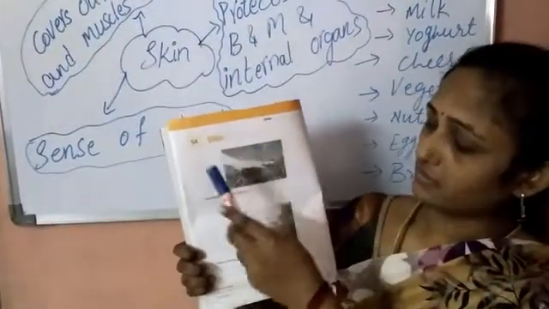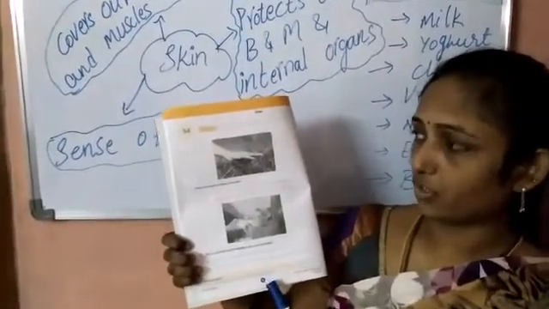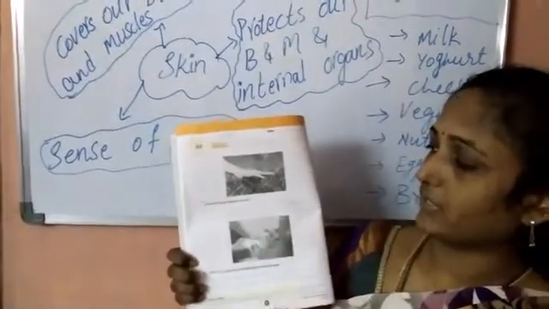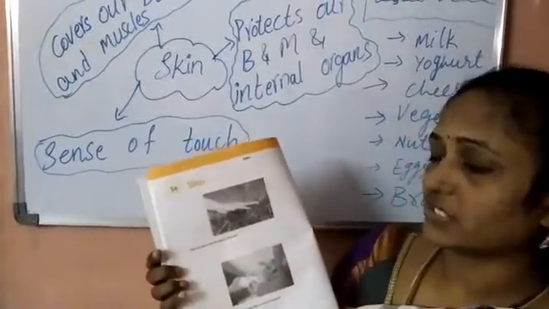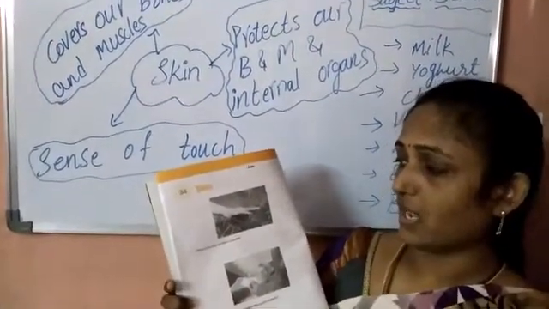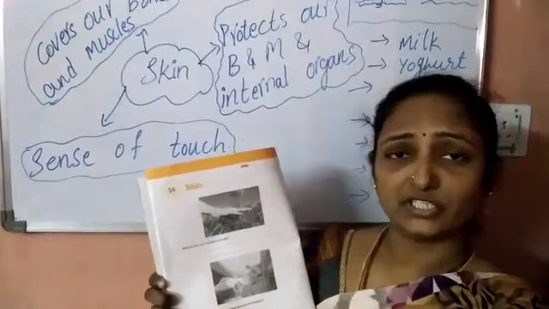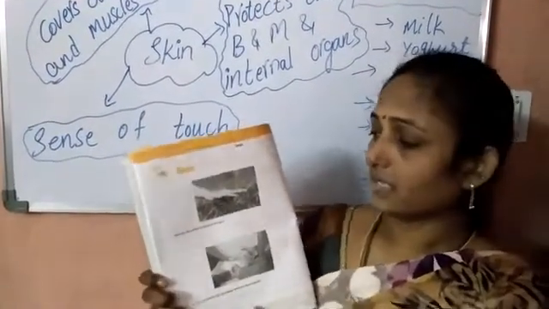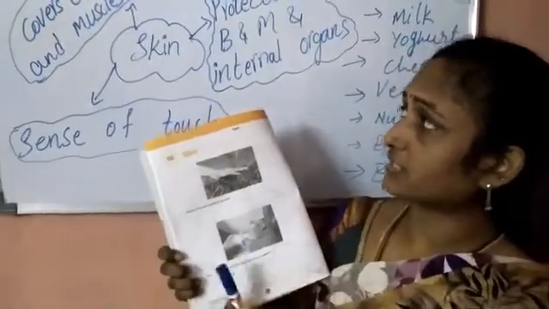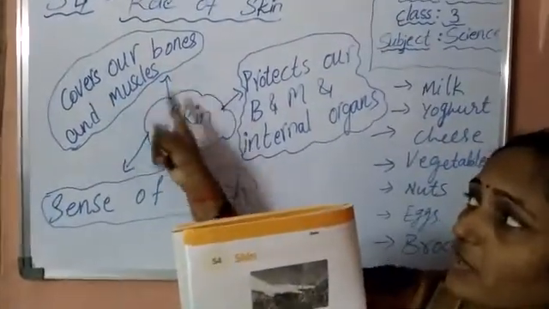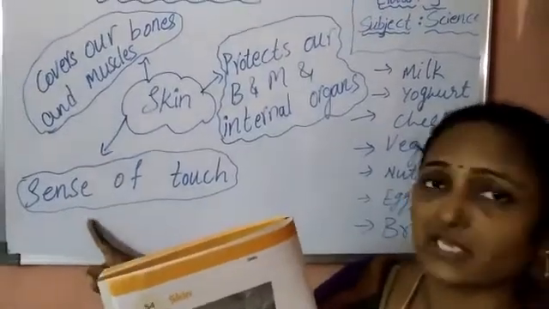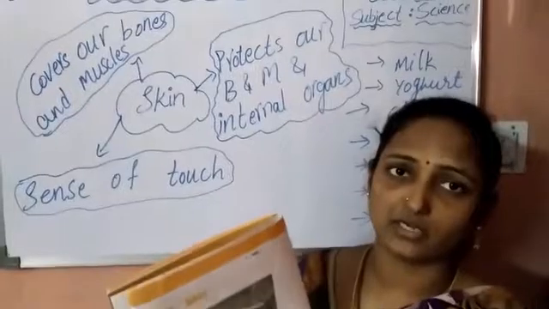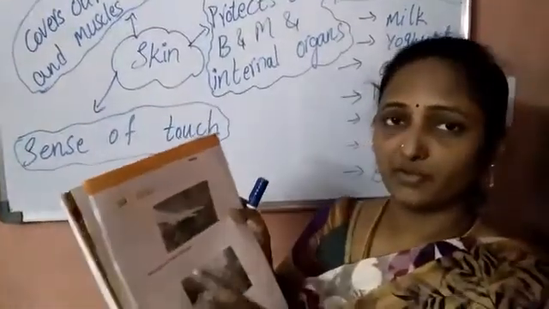So children, this is your workbook S4, page number 12. You are going to write today's date and complete these answers. What are the main functions of the skin? First question, how does it help us? The main function of the skin is the sense of touch, because it helps us to sense things. Then you are going to write the main functions of the skin: it covers our bones and muscles, it helps to sense touch, and it protects our bones, muscles and internal organs. You are going to write this as the main functions.